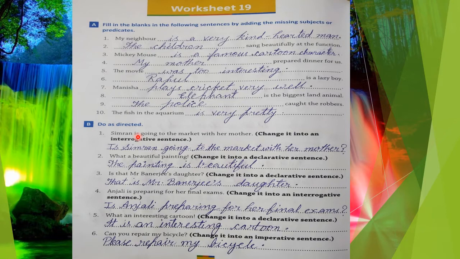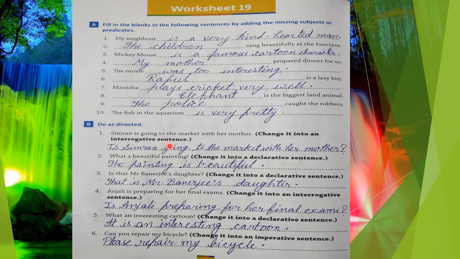So the first is, Simran is going to the market with her mother, and we have to change it into an interrogative sentence.